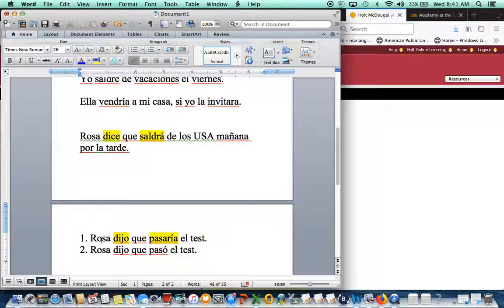Now, when would you use Rosa dijo que pasaría el test? It's when there's more context. She said that she would pass the test if, si estudiara más. Okay? Now, you cannot talk like that because you don't know this tense yet. This is something that you're going to learn in the future. But as of right now, I guess you could use number 1 in the homework. It's okay, but like I say, you're missing some context, but the most common one is 2. But I will take both.